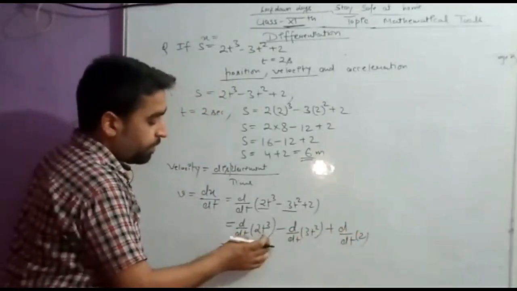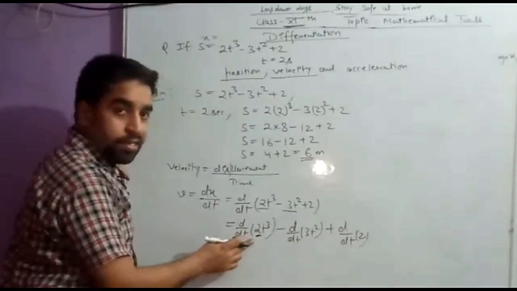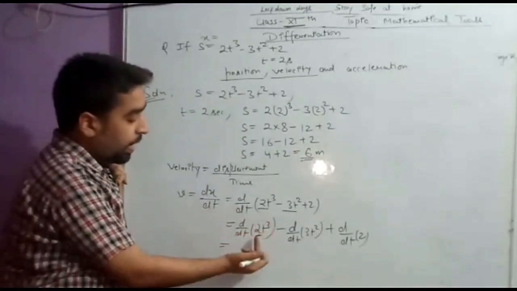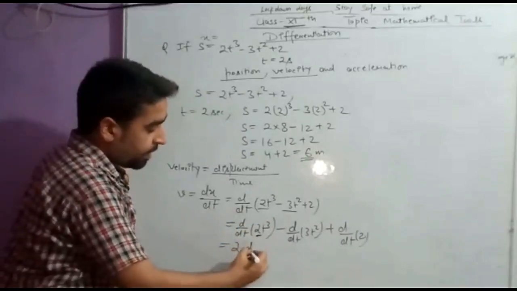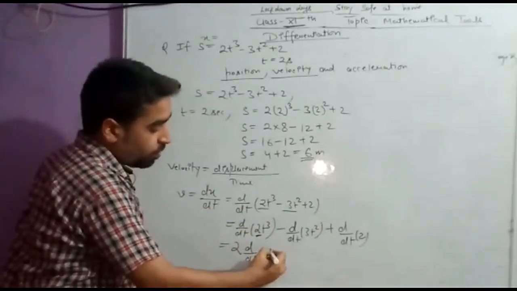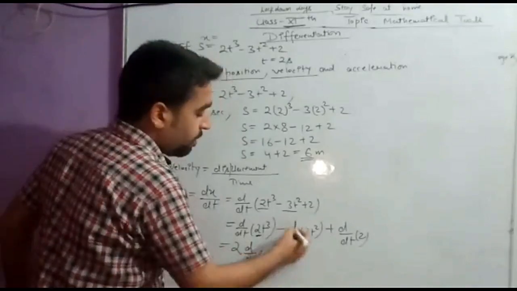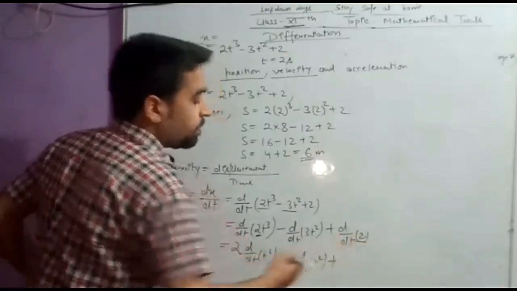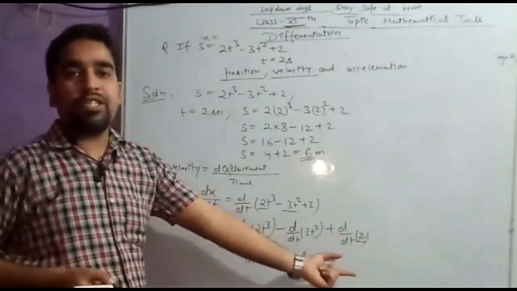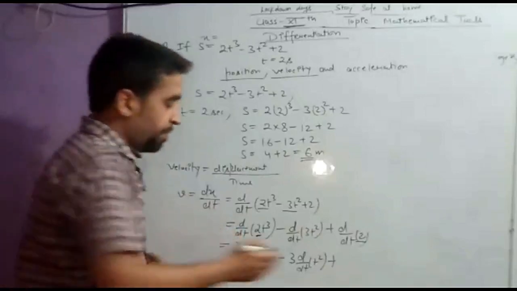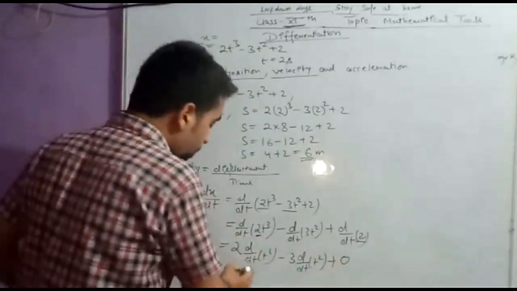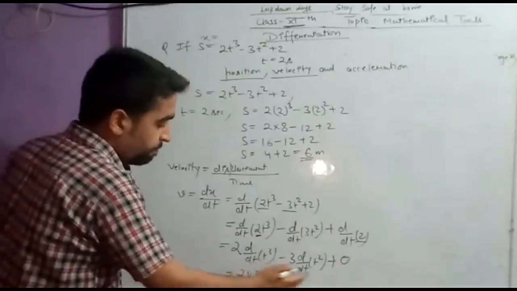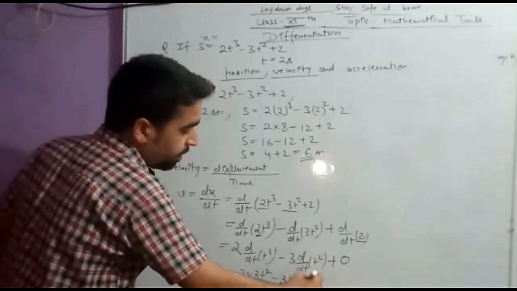Now students, whenever we are differentiating, when there is a constant and a variable together in the form of a product, then the constant comes out of the bracket. So that will be 2 d upon dt t cube minus 3 in a similar way d upon dt t square plus, what is the differentiation of a constant? The differentiation of a constant is always 0. So this will be 0. Now students, we will get 2 into 3t square minus 3 into 2t plus 0.